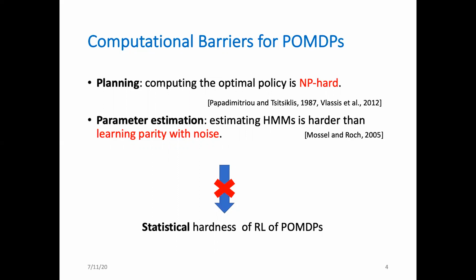Luckily, all these barriers are in the computational sense. They don't exclude the possibility of statistically efficient learning of POMDPs. And actually, in the following slides, I will show you that for a rich class of POMDPs, our algorithm can find a nearly optimal policy within polynomial samples.